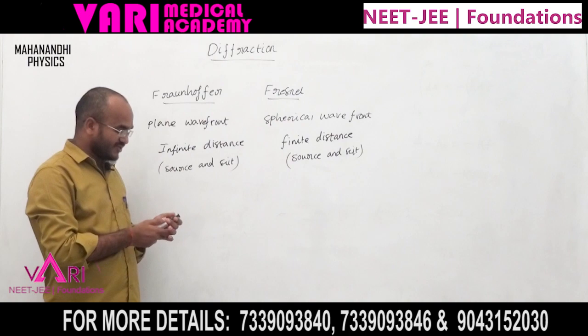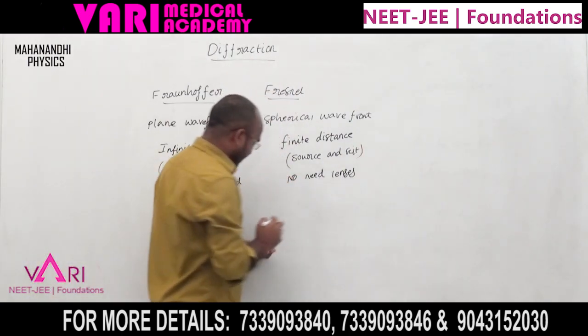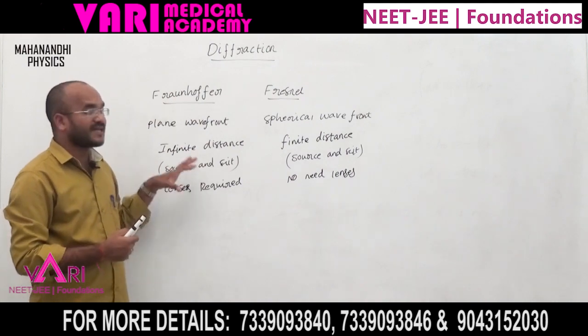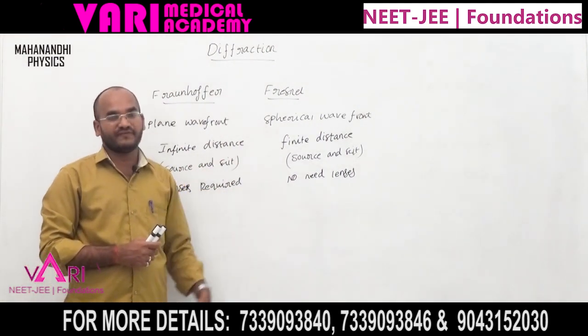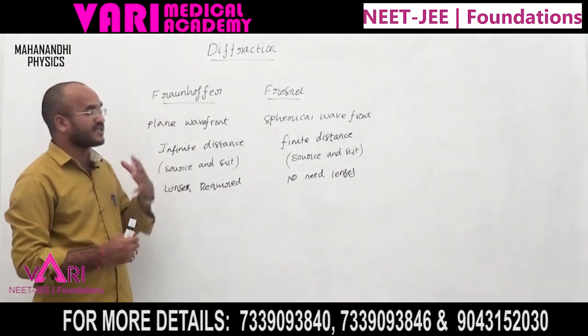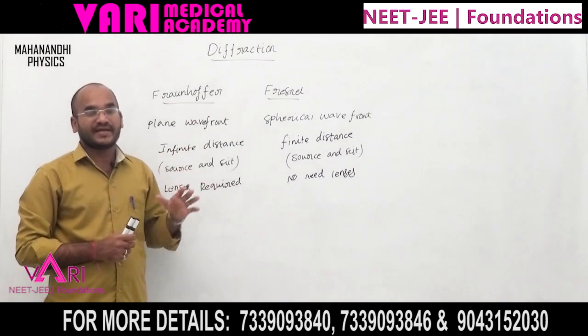Fraunhofer diffraction requires lenses, while Fresnel does not need lenses. Fraunhofer diffraction is mathematically easy, while Fresnel diffraction is mathematically tough. That's why we will consider only Fraunhofer diffraction.